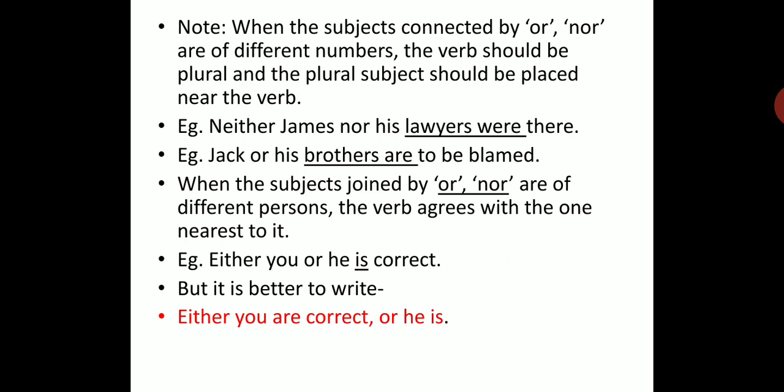When the subjects joined by or, nor are of different persons, the verb agrees with the one nearest to it. Either you or he is correct. Alright? But it is always better to write a sentence and frame it in this way. Either you are correct or he is.